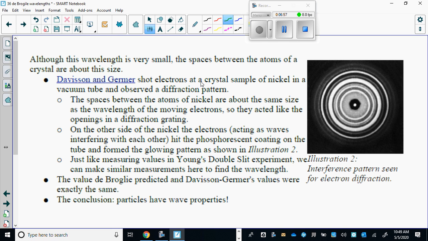So we're going back to that Dr. Quantum video where we're shooting particles through 2 slits, and they produce a diffraction pattern. It's absolutely mind-boggling. And so they proved this. They proved that this actually happens and that particles actually have wave properties.